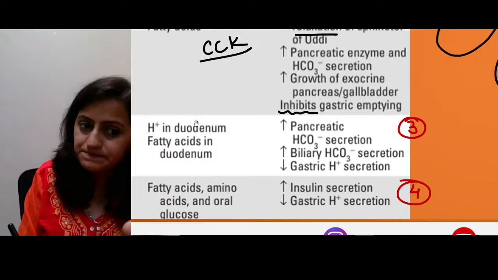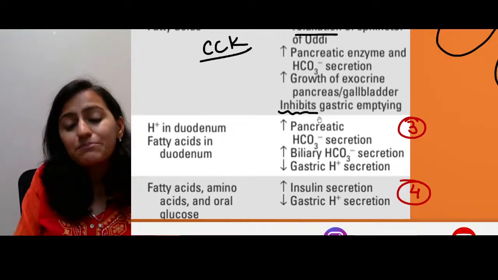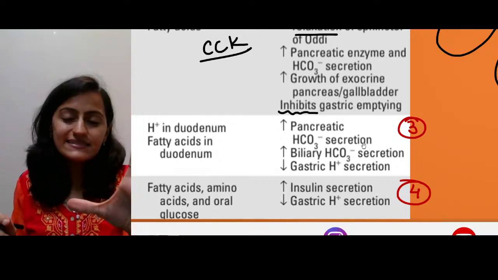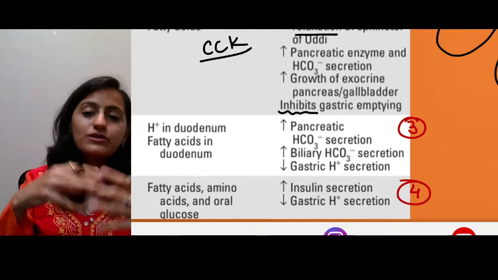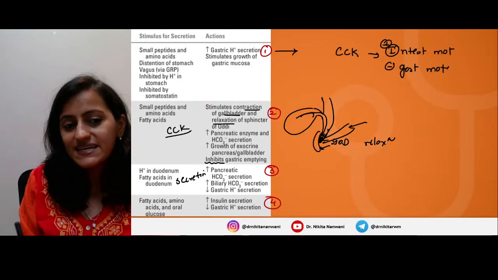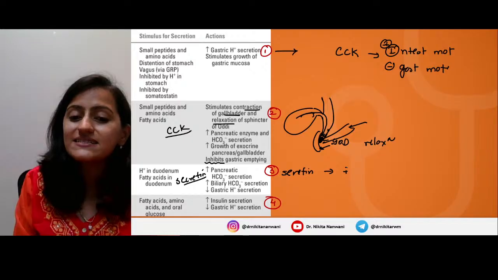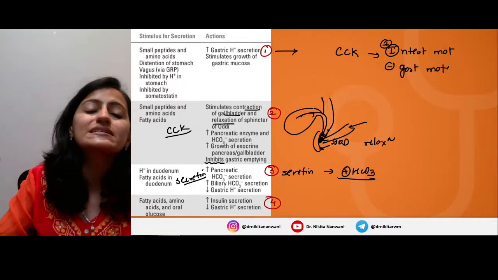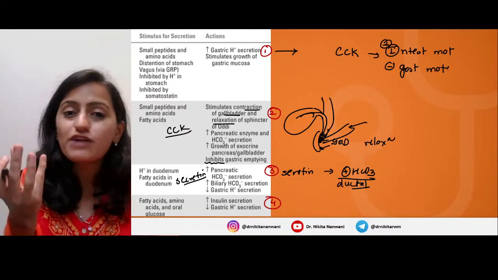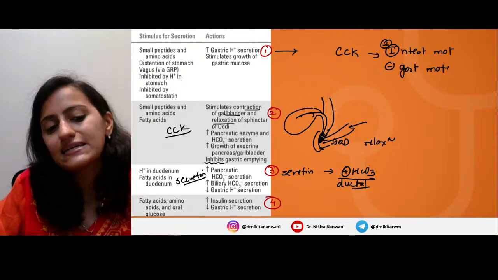That is the acid. So acid in the duodenum stimulates this hormone. Fatty acids, predominantly, it increases the bicarbonate secretion. So basically acid coming, you want alkali, the bicarbonate, to neutralize. So which hormone is this? This is secretin, which is stimulated by acid. It stimulates the bicarbonate secretion, the alkali secretion from the pancreatic ductal cells, not from the acini. It does not stimulate the enzyme secretion, it stimulates the alkali secretion, right?